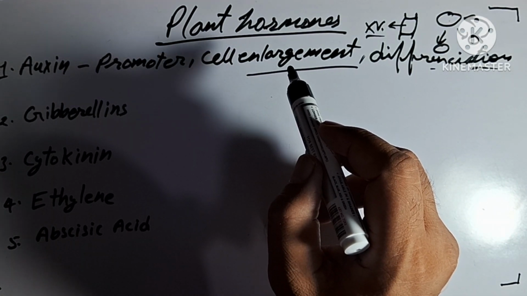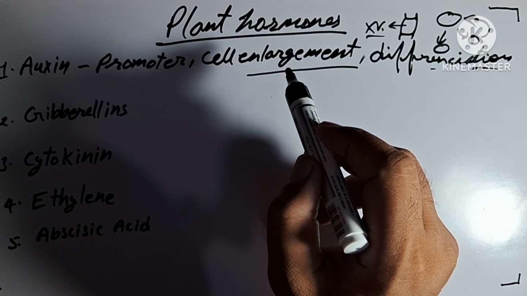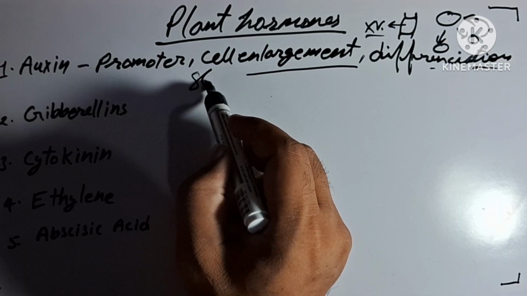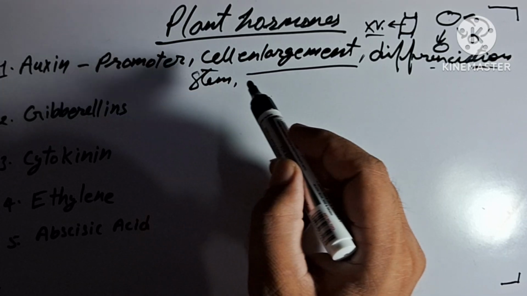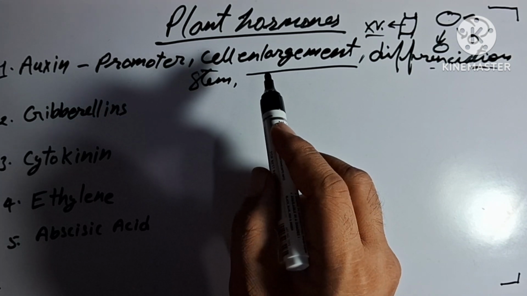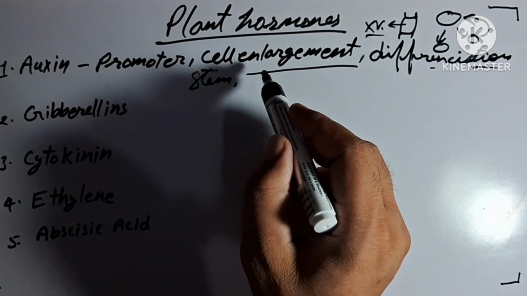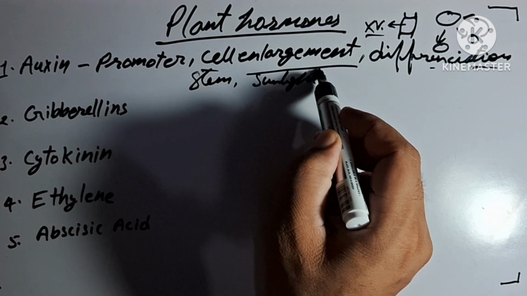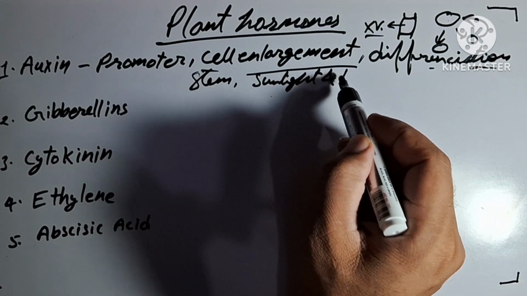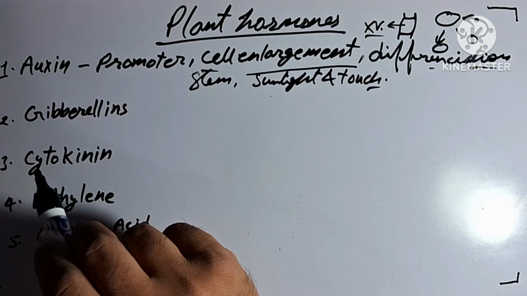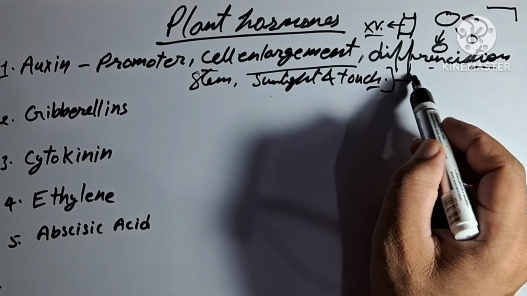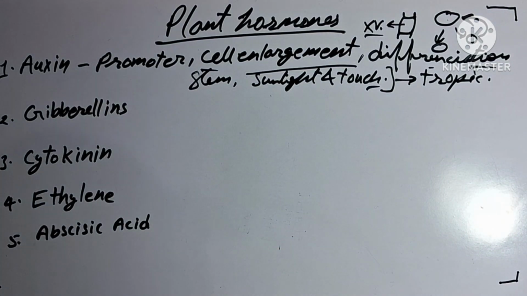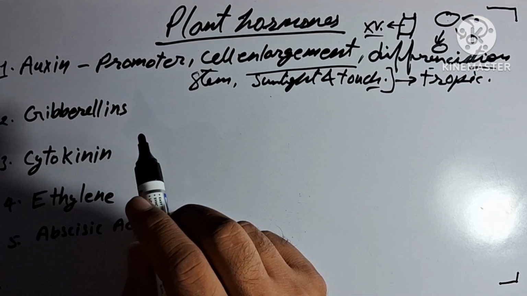Some more characteristic features of auxin are that they promote the formation of stem. Stem formation is being promoted by the auxin. Auxin is actually the plant hormone which makes the plant move away from sunlight, and move away from touch. It is the specific feature of auxin due to which it is responsible for tropic movements of the plants, or tropisms.